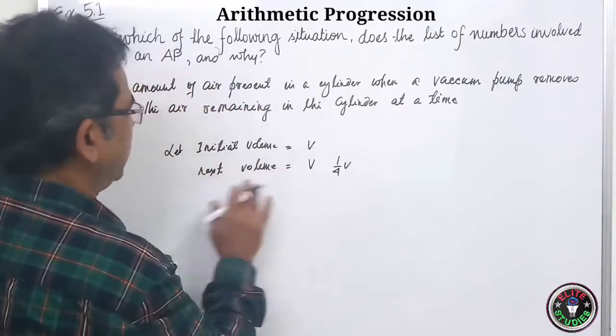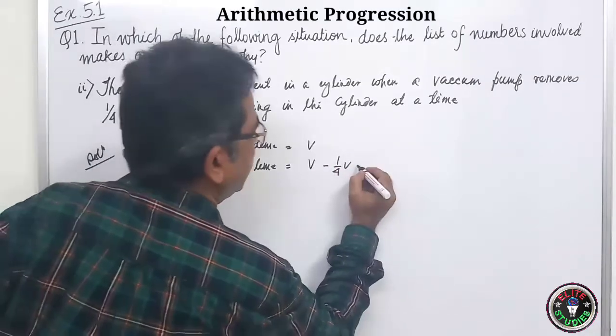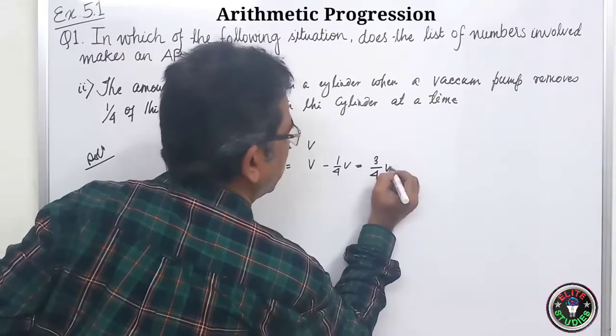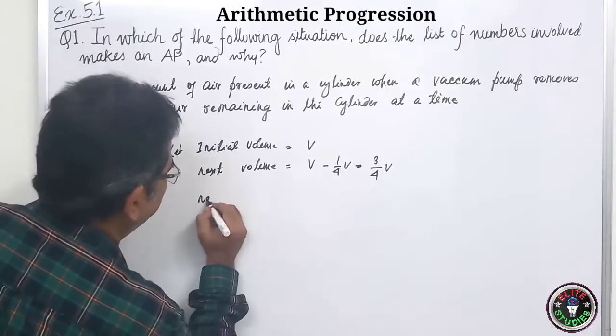So what is the remaining volume? V was the initial volume and 1/4 V has been removed. So it will be 4 minus 1, that is 3/4 V. So again, the next volume.